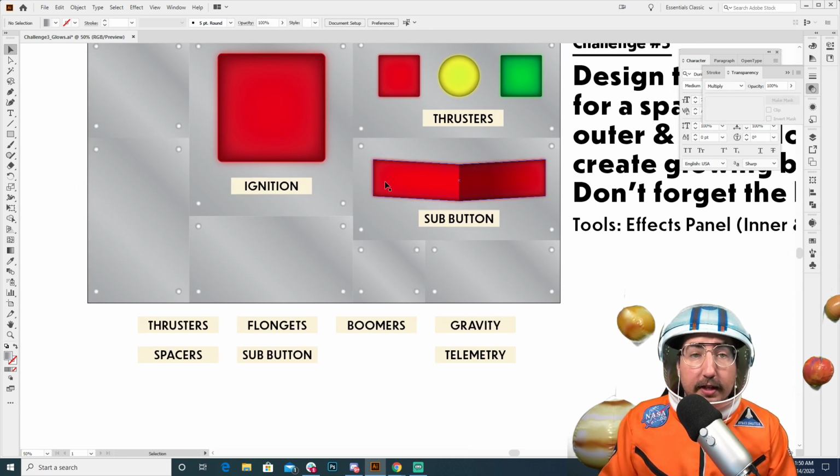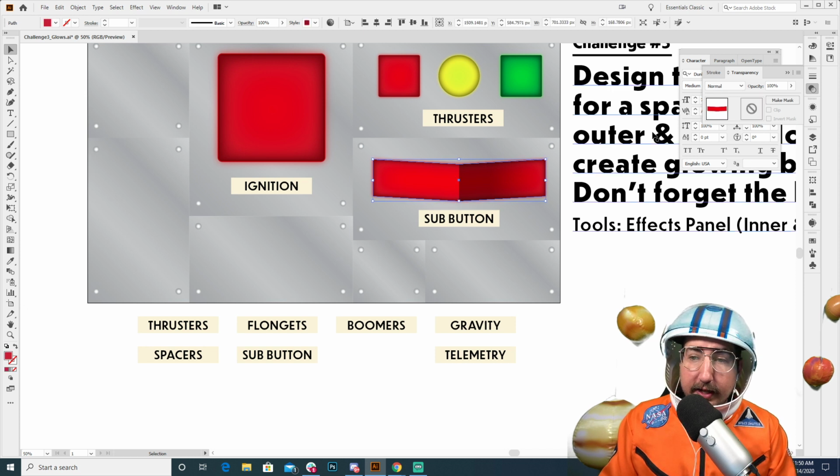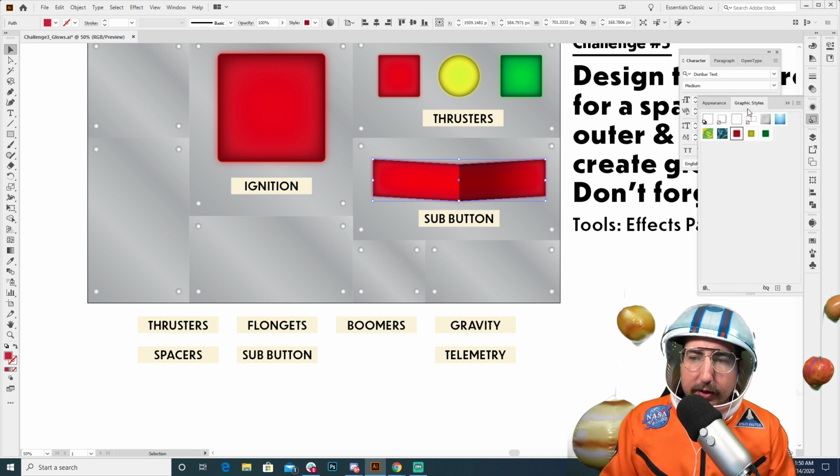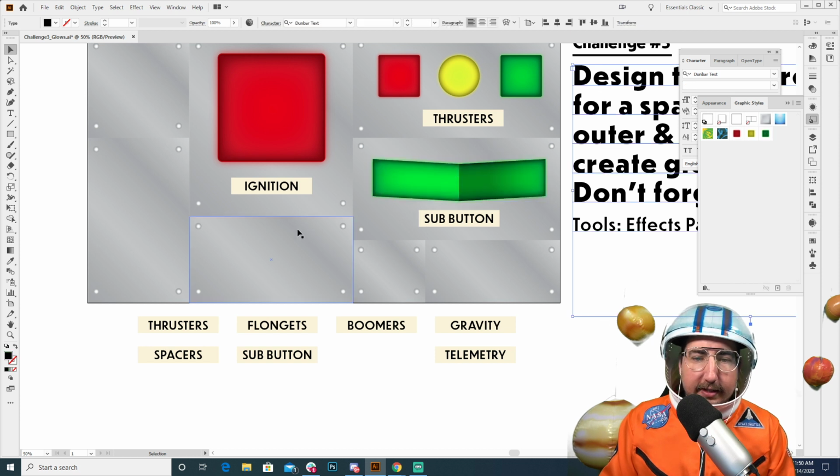Pretty good, right? And let's say that we want this now to be a green button because we want it activated. We can easily come in here, go back to our graphic styles and click on green, and it's going to shift that using the same glows, the same inner glows, the same outer glows, everything that we need for that button.